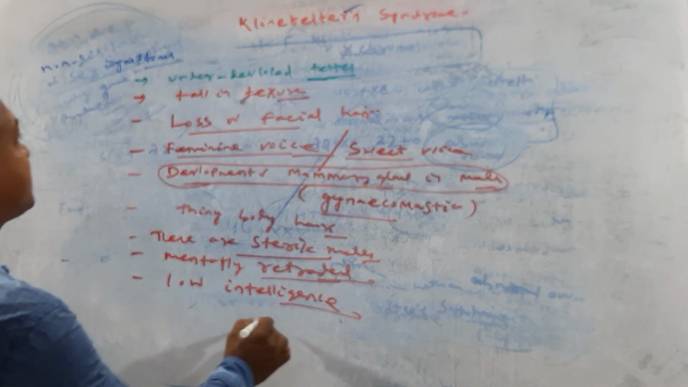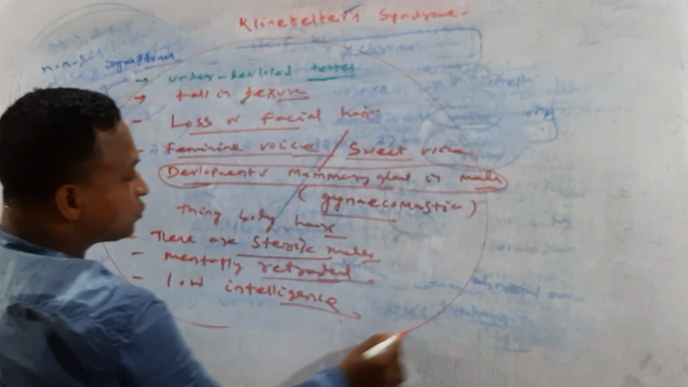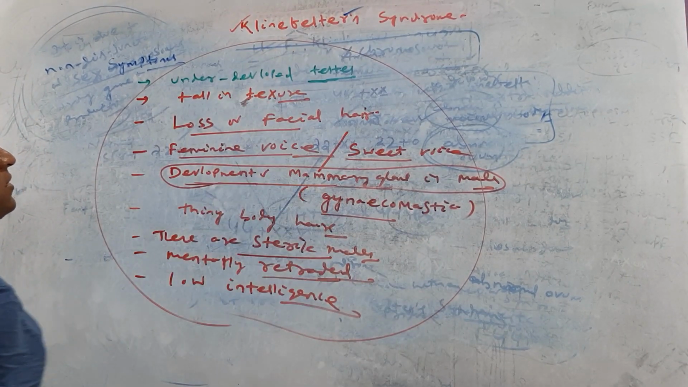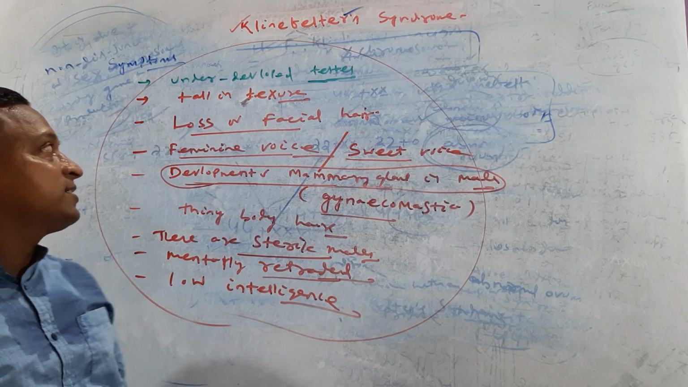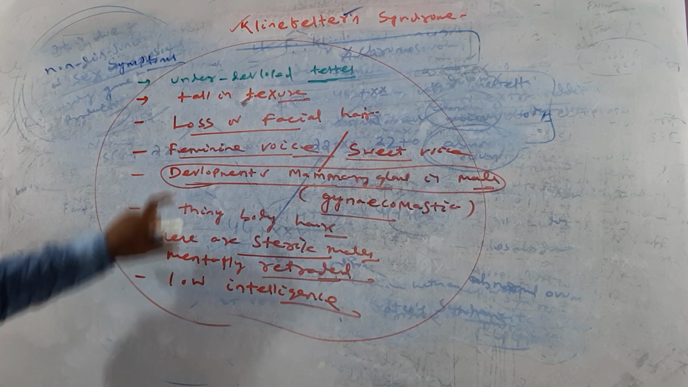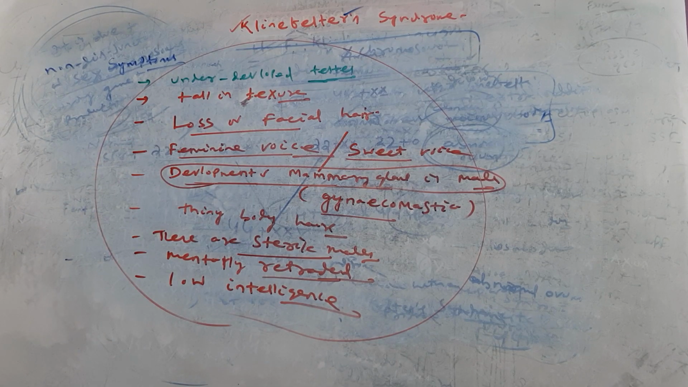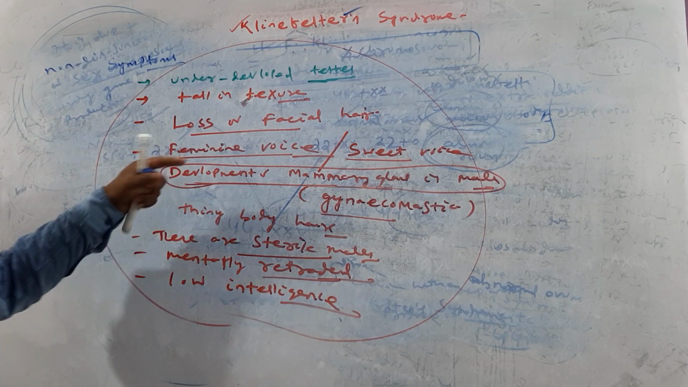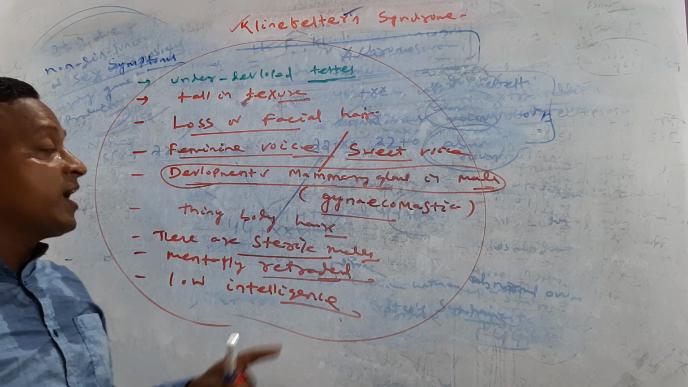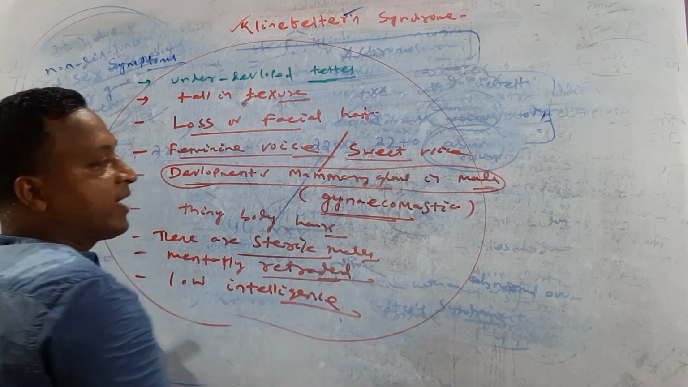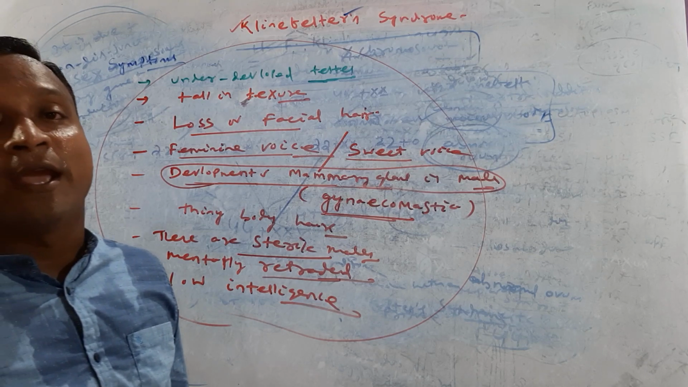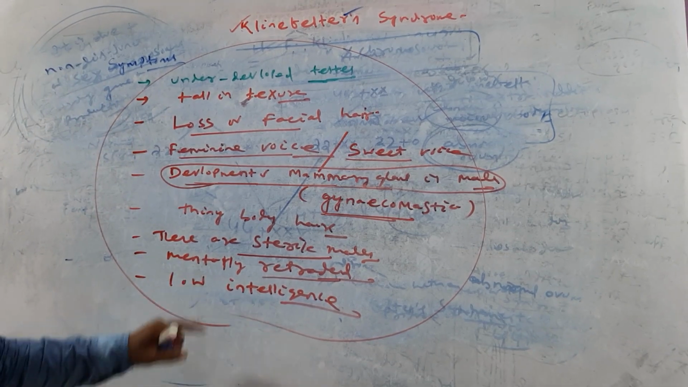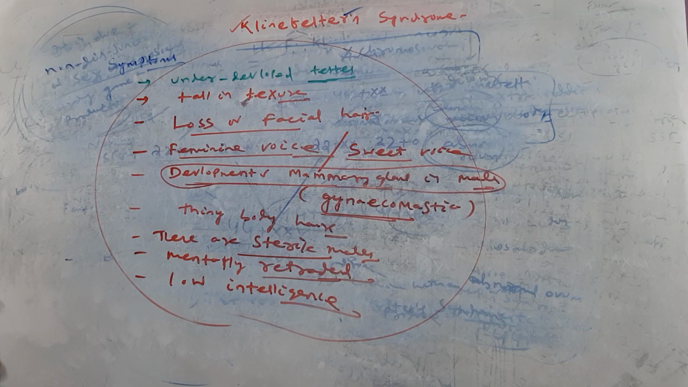So these are the basic symptoms we find in males with Klinefelter syndrome. First, underdeveloped testes, small size testes. Tall stature. Loss of facial hair, meaning no beard and mustache. Feminine voice, development of mammary gland in males. Important point: gynecomastia. Focus on thin body hairs, sterile males unable to make a female pregnant, and mentally retarded, low intelligence.